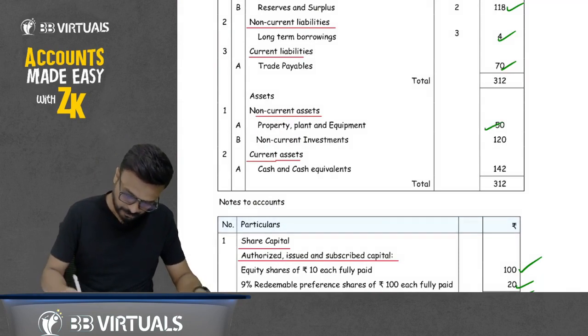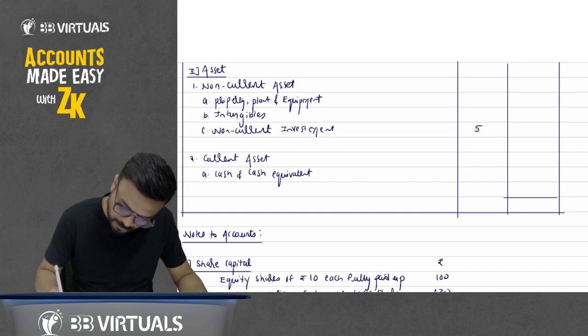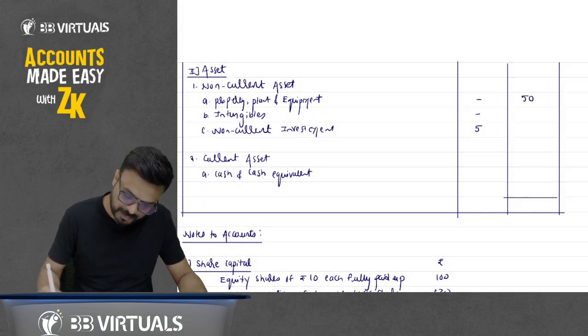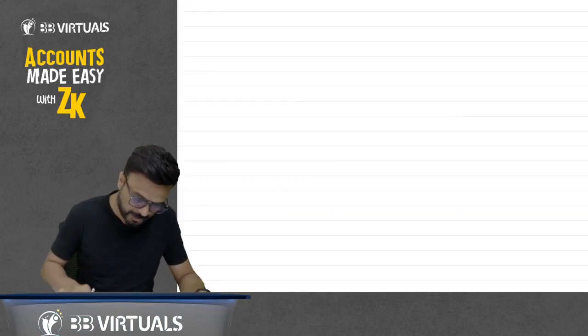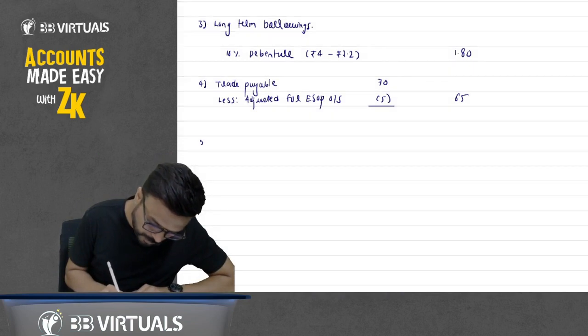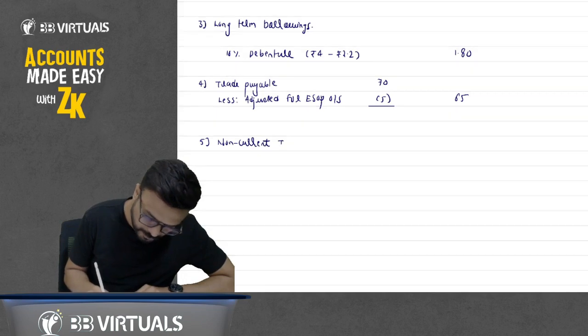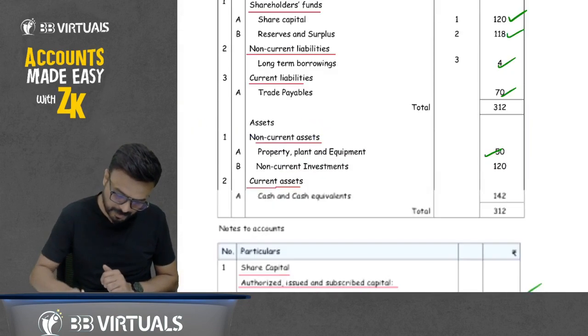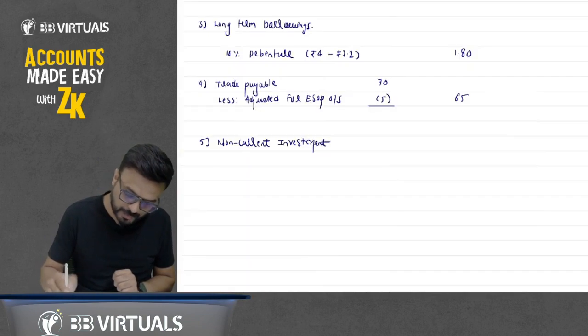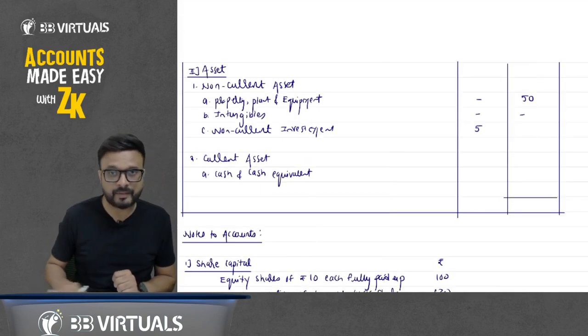Okay, now the asset side. PPE which is given in the question, that property, plant and equipment is 50, no change in it. 50 as it is, it will come 50. Then intangibles, no intangibles. Then we have notes to account number 5, non-current investment. How much is non-current investment? 120. So write down here 120, and we have debited here.